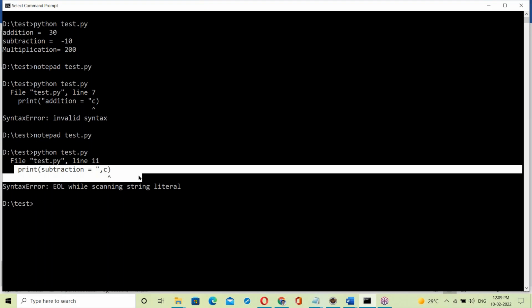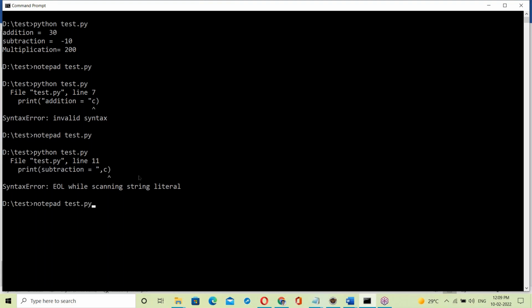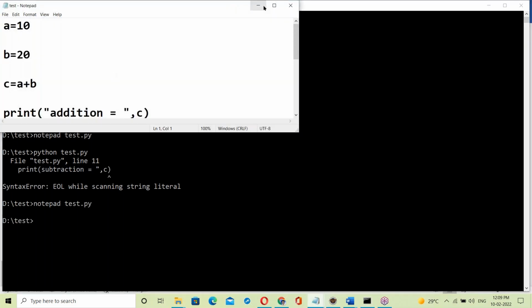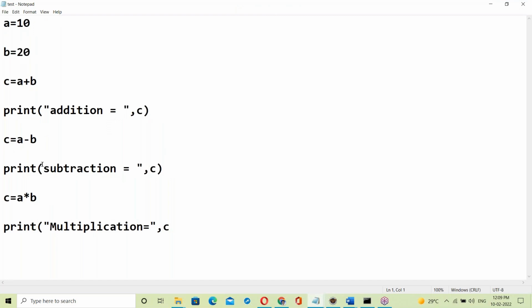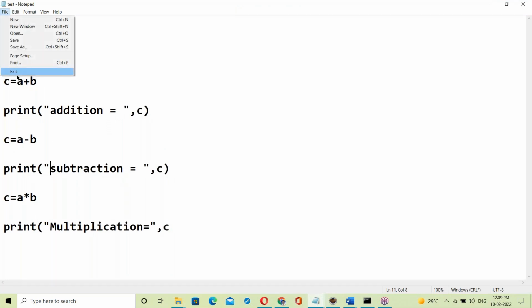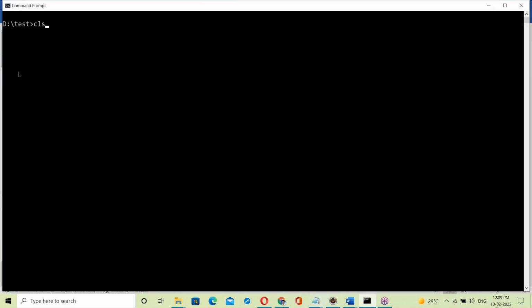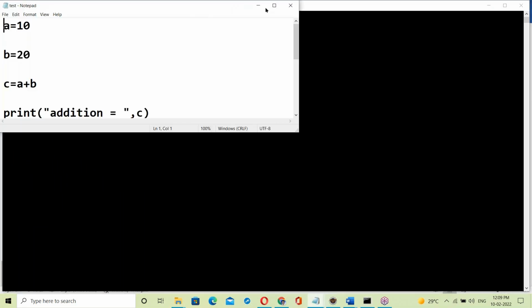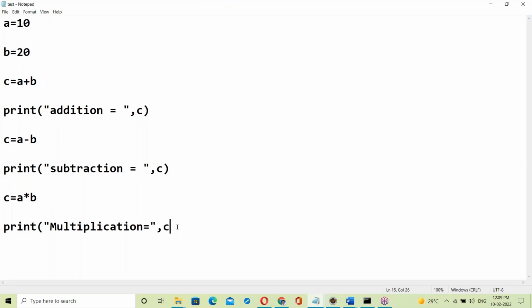That means it checks only one statement at a time. If any error comes, it simply stops there. In the 11th line, WP is missing. Save and exit. Now run again. Now there is an error on the 16th line. That means the interpreter shows only one error at a time.